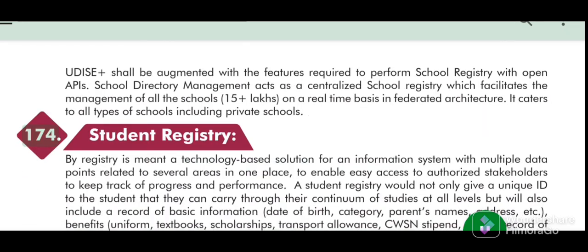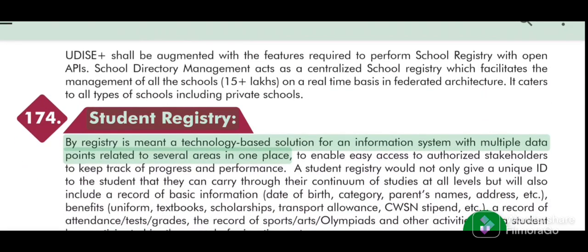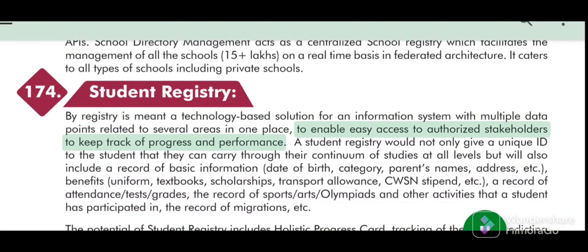174. Student Registry. By registry is meant a technology-based solution for an information system with multiple data points related to several areas in one place, to enable easy access to authorized stakeholders to keep track of progress and performance.